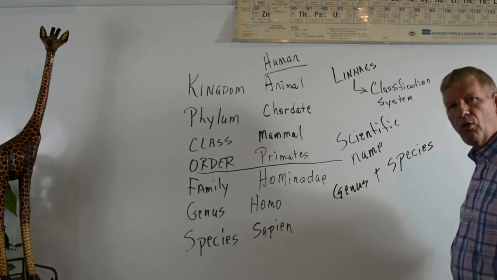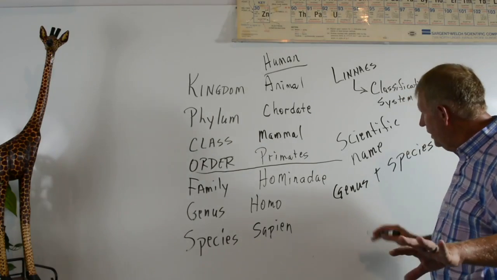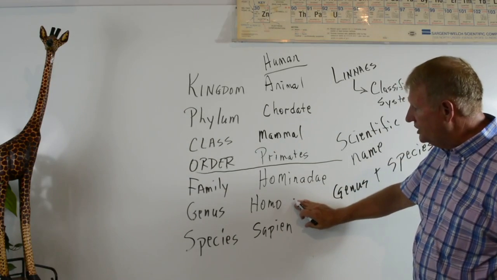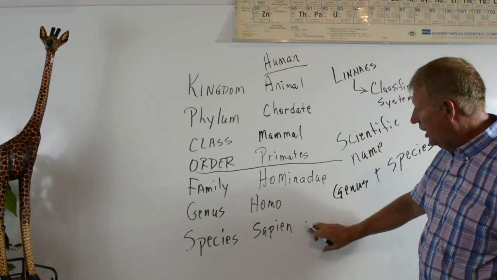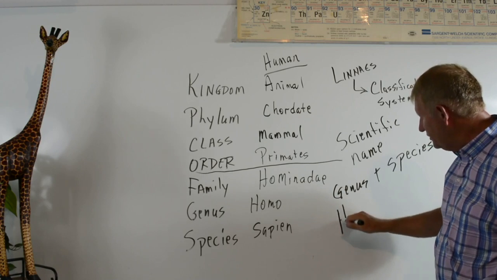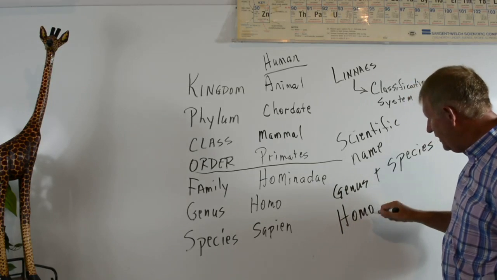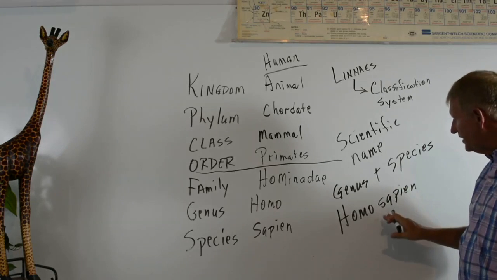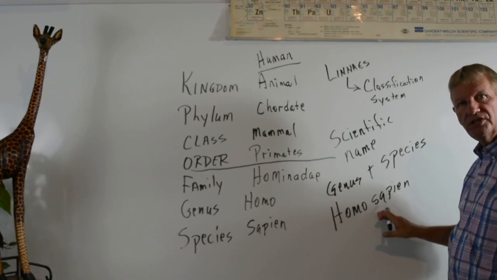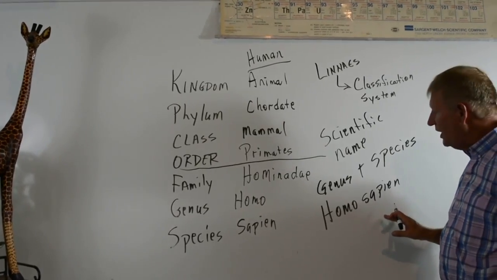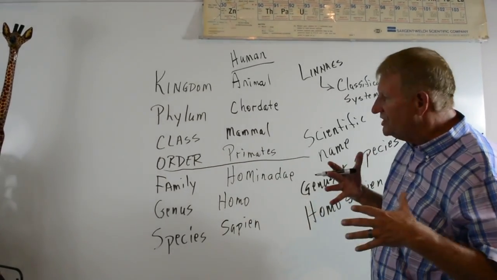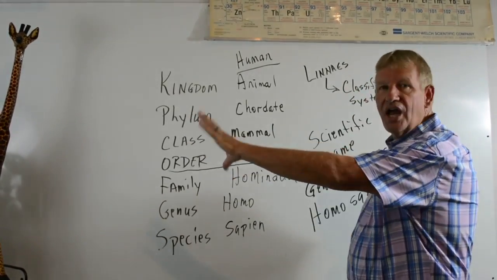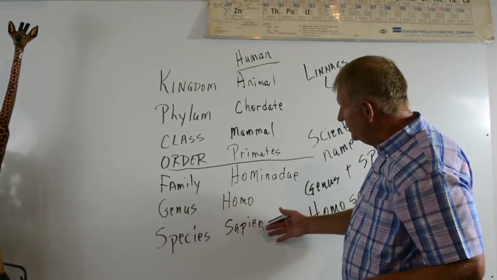The scientific name for us as humans: our genus is Homo and our species is sapien. We capitalize the first, so we are Homo, and then another word, sapien. So that's the scientific name for humans, Homo sapien. Every single animal, every single plant has a scientific name, which takes us to the genus and the species.